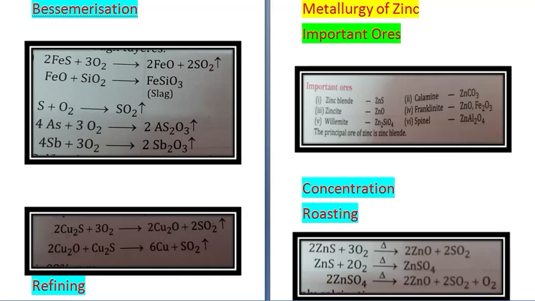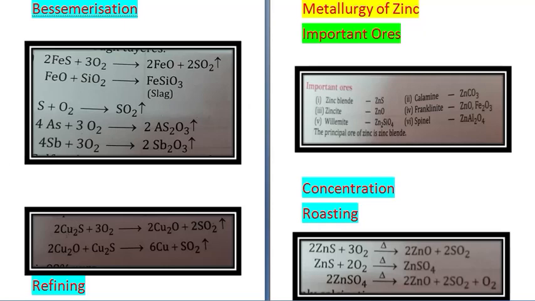After this, refining is done. It is electrolytic refining, in which impure copper is made the anode and pure copper metal is made the cathode. Copper sulfate solution, acidified with sulfuric acid, is the electrolyte. On passing current, pure copper from the solution deposits on the cathode, while impurities like silver and gold settle down in the anode mud. So this is the whole process.